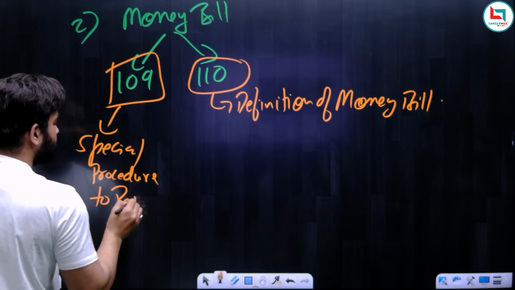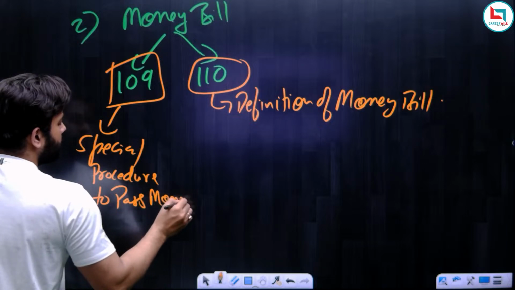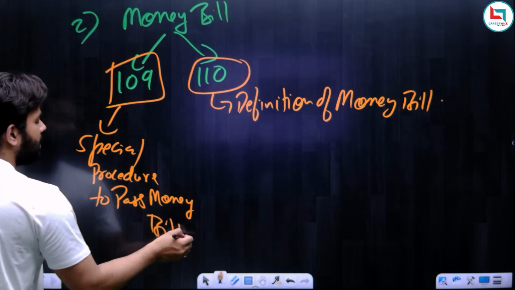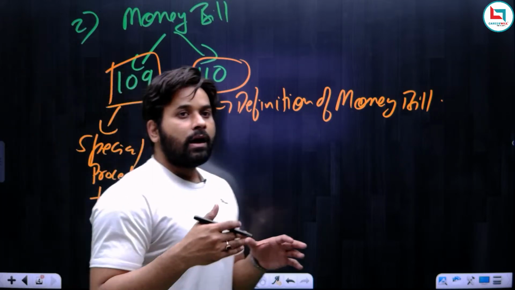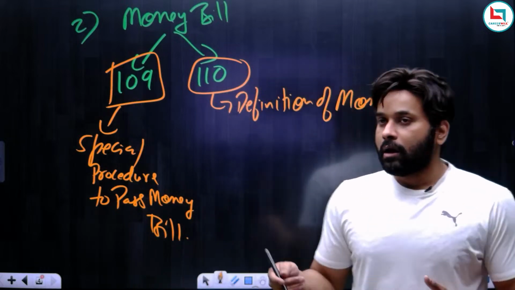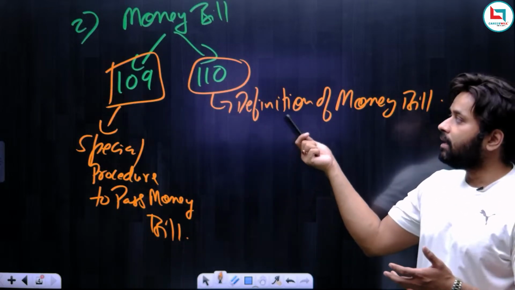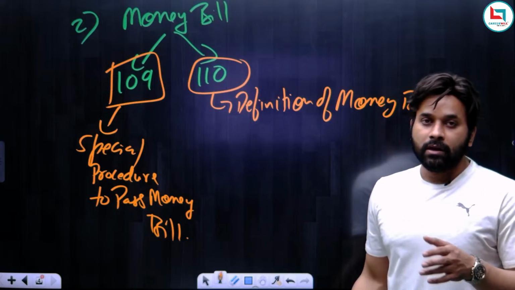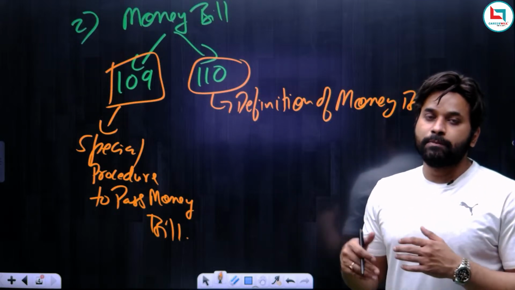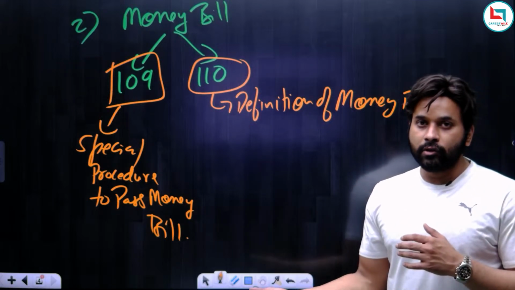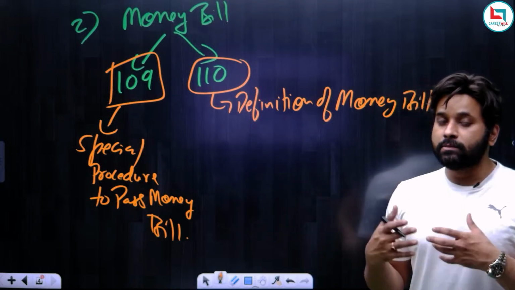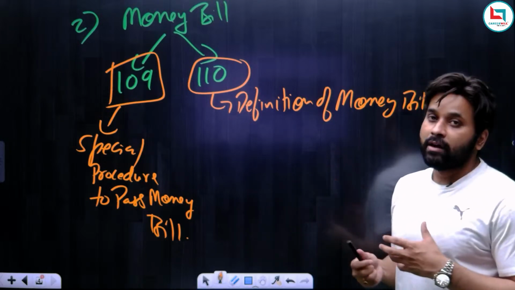Now remember, there is actually no sequence. Ideally, what should have been the case? The definition of money bill should have been in Article 109, and the procedure to pass a money bill should have been in Article 110, but it is the opposite. The procedure to pass the money bill has been prescribed in Article 109, and the meaning of money bill is mentioned under Article 110.